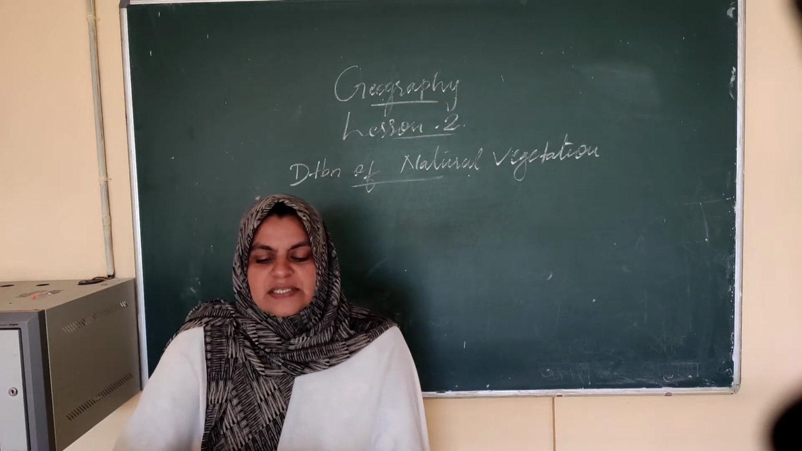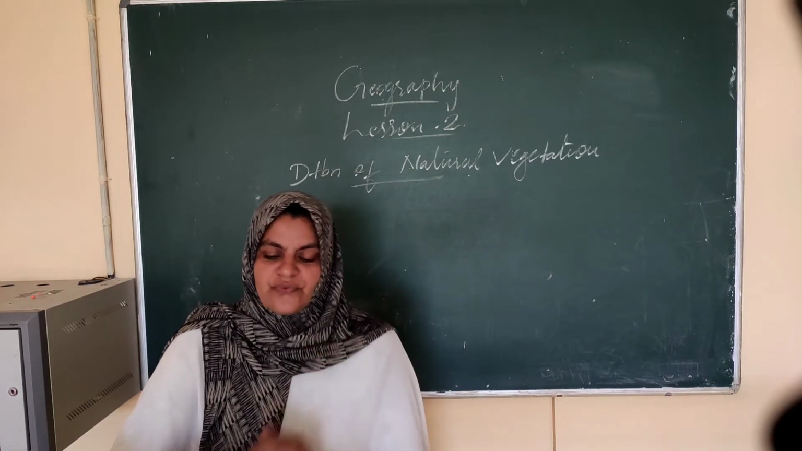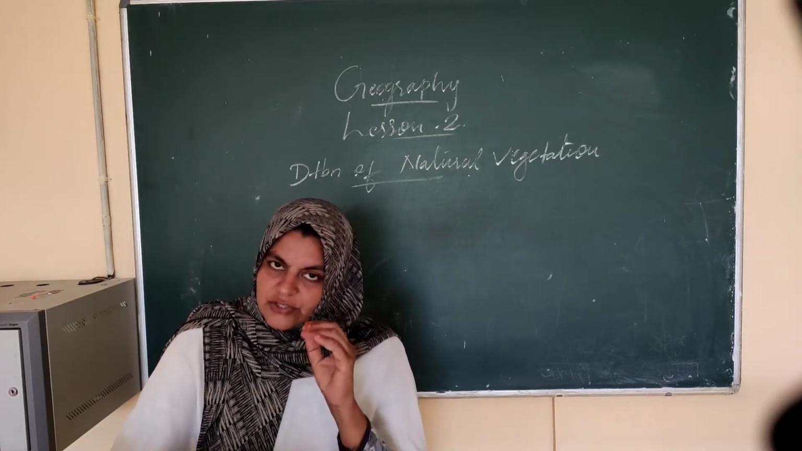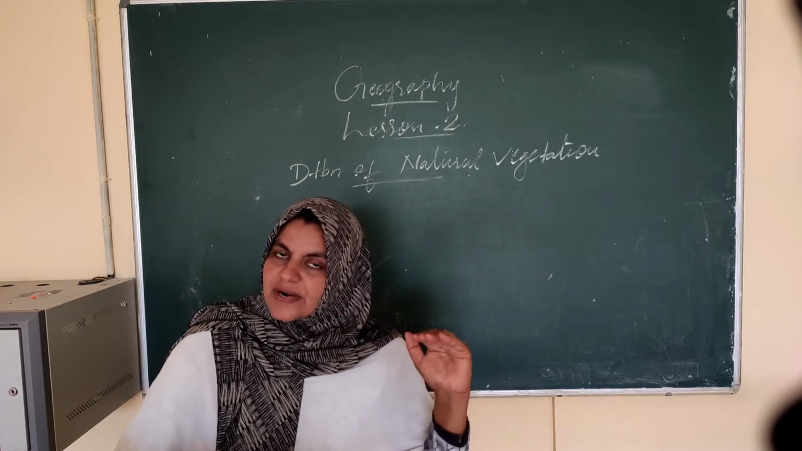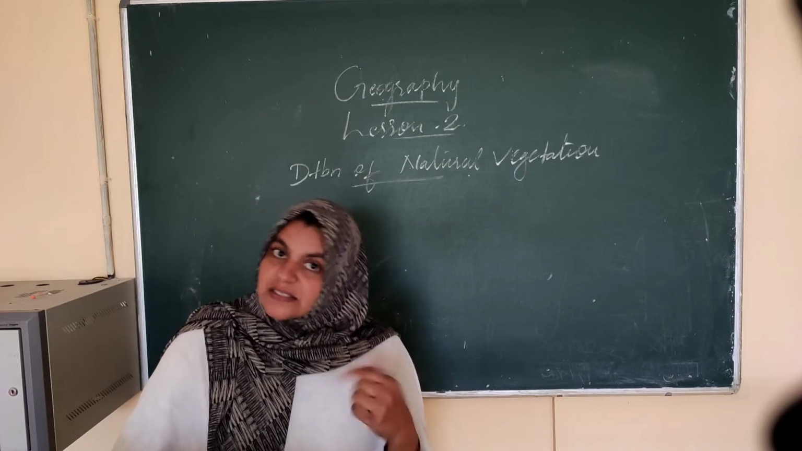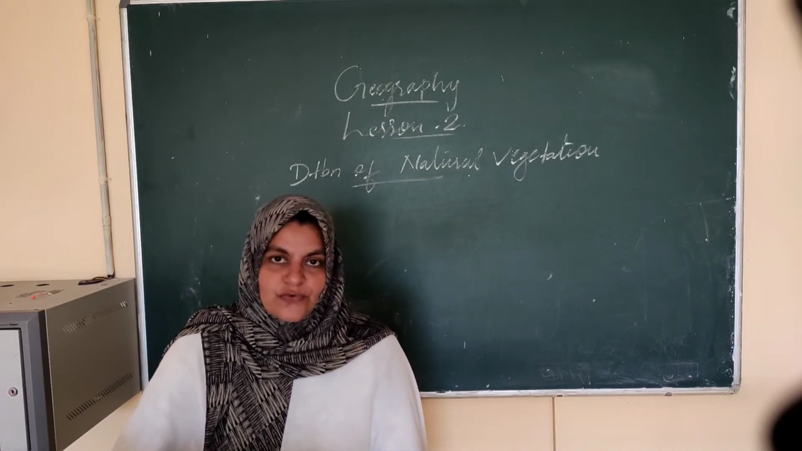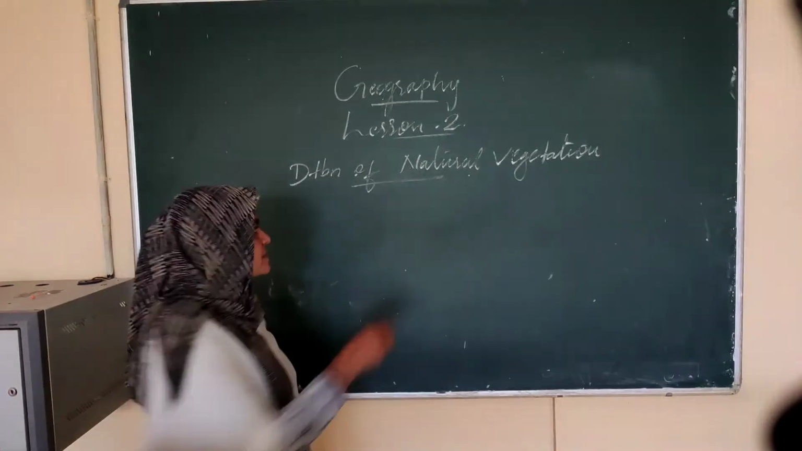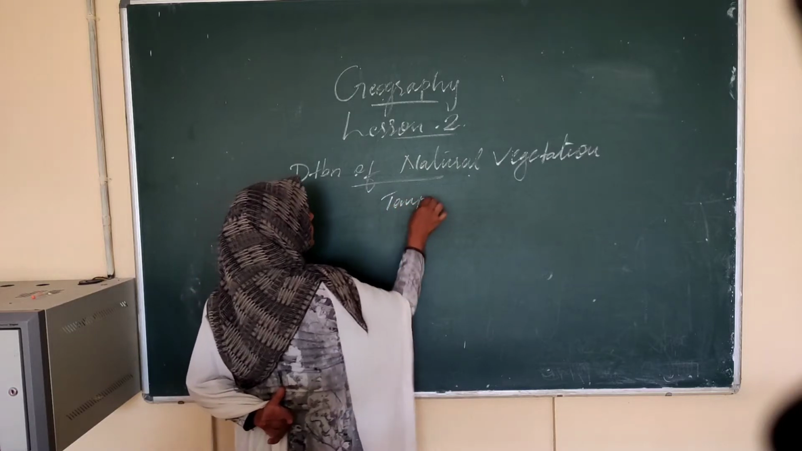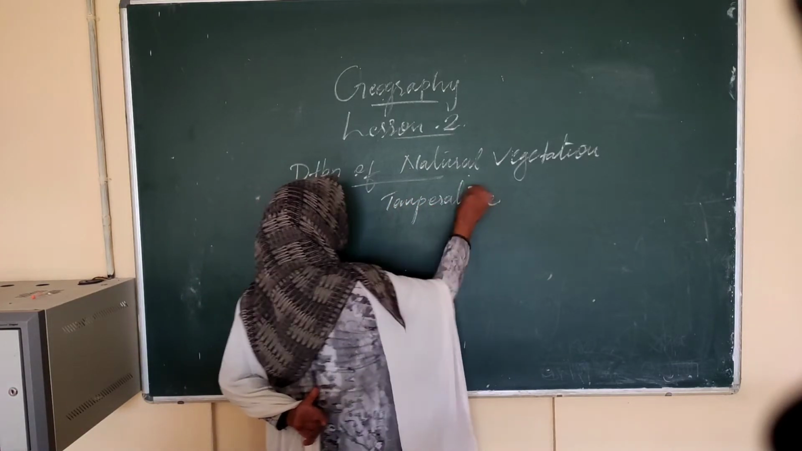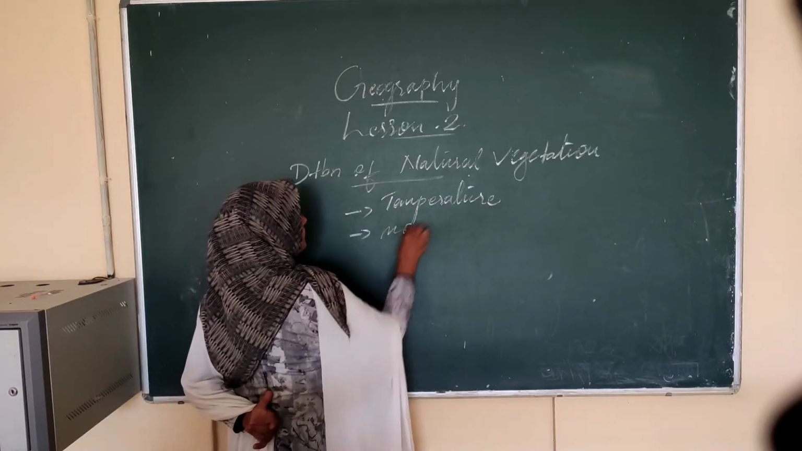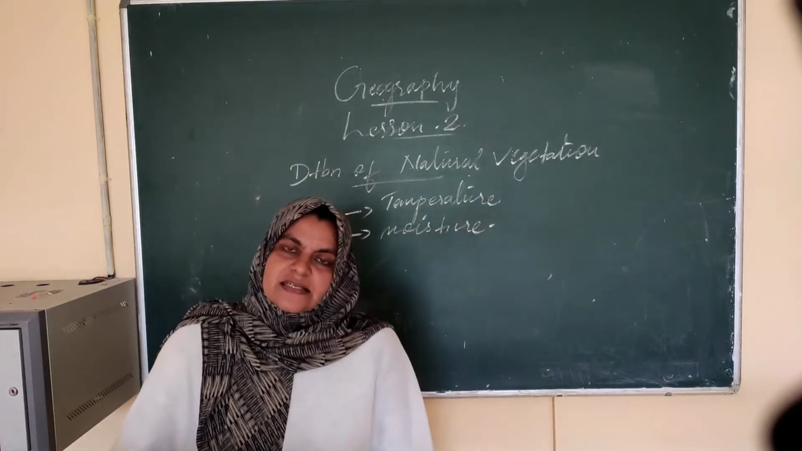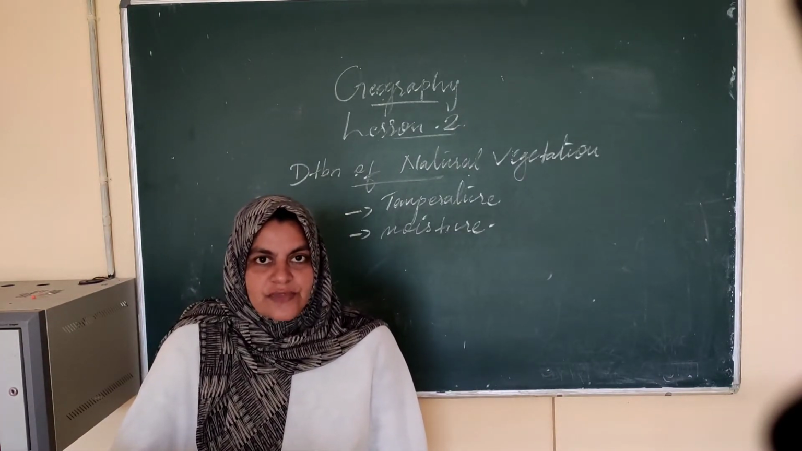The growth of vegetation depends mainly upon two factors. Once again I will tell you how the natural vegetation is distributed in different areas of the world. It is based on two factors. You know which they are? Yes, it is temperature and moisture. These two factors are responsible for the distribution of the natural vegetation.